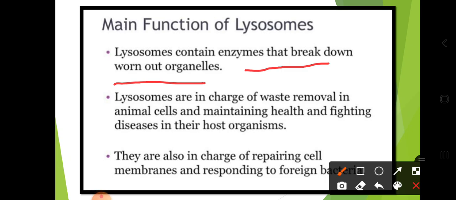So whatever extra enzymes are there, you can say waste enzymes, they can be broken down by the lysosomes, and lysosomes are in charge of waste removal in animal cells and maintaining health and fighting disease in their host organisms. So dear students, whatever waste there is in the cell organelles can be digested by the lysosomes. Lysosomes are a kind of waste disposal system of the cells, which helps to keep the cell clean by digesting any foreign materials.